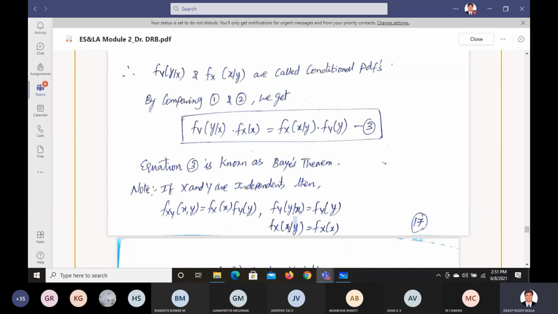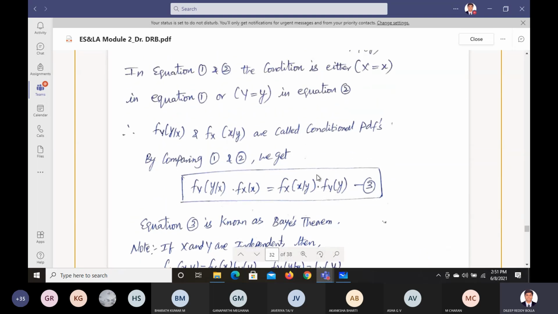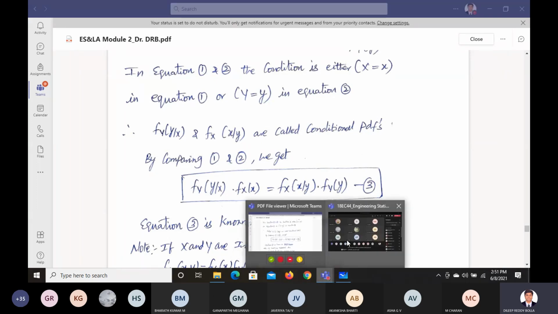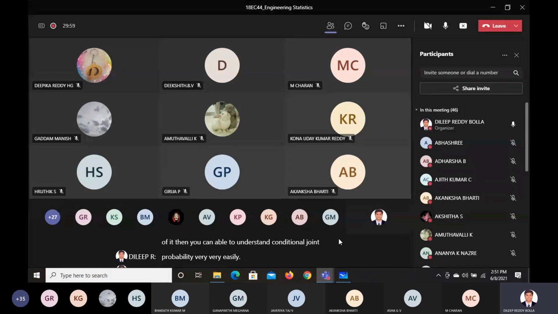Is that clear? So this one, please watch the video I have shared with you. You'll understand the Bayes theorem clearly. Once you understand the fundamental concept of the Bayes theorem, you will be able to understand the conditional joint probability very easily. So any doubts so far? Anything you want me to make clear? Is it clear to you?